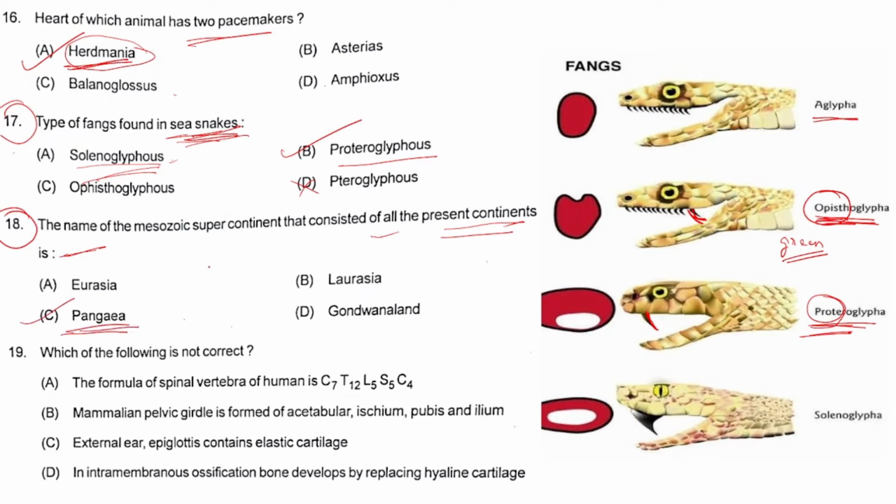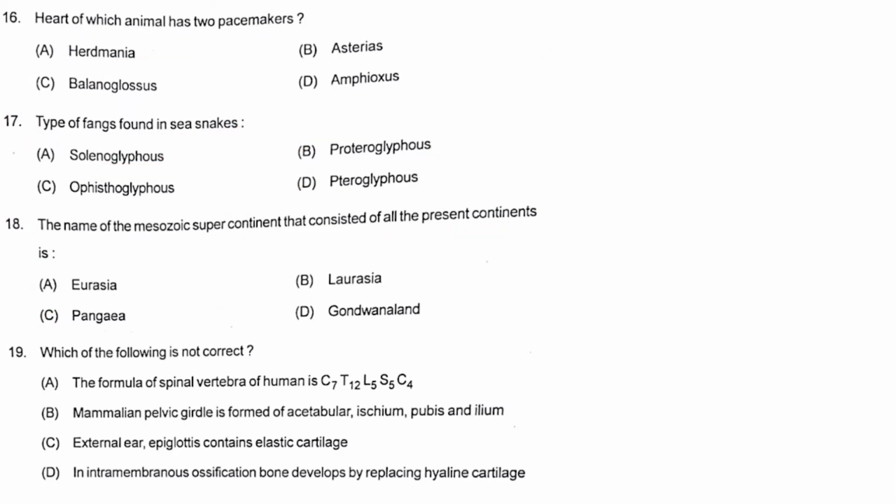Pangaea was the supercontinent in which all other continents were together on the earth. Later on this Pangaea divided and the present 7 continents emerged out of this Pangaea landmass. Next, question number 19. Which of the following is not correct?